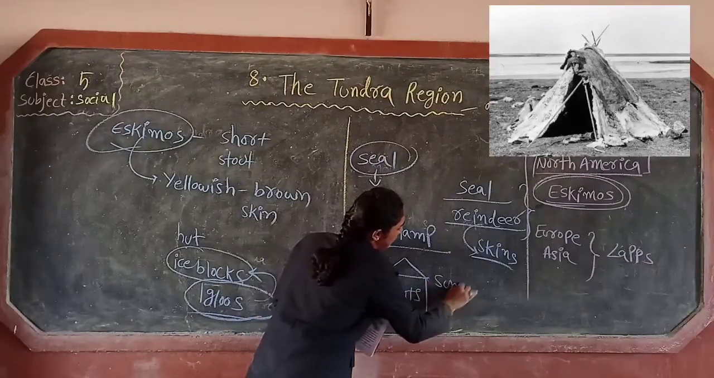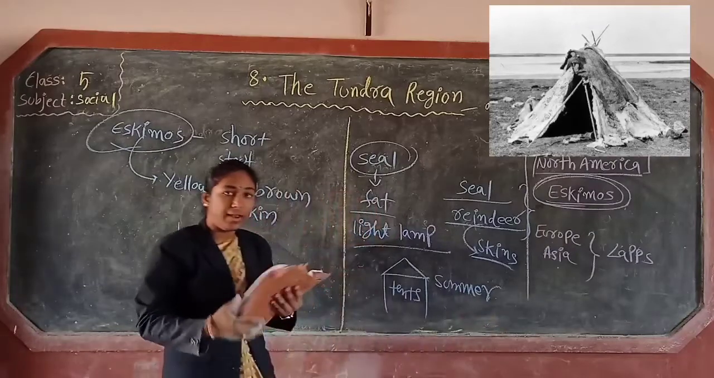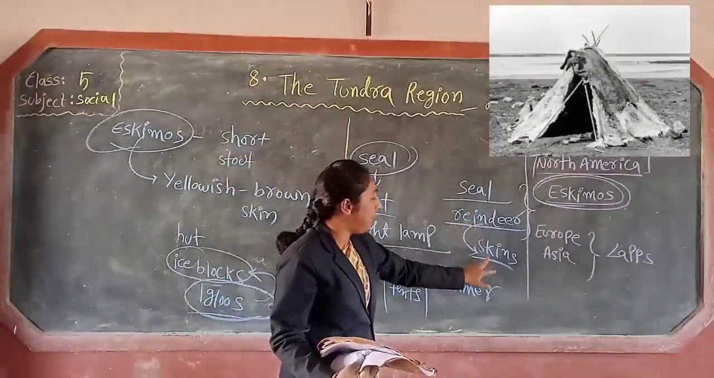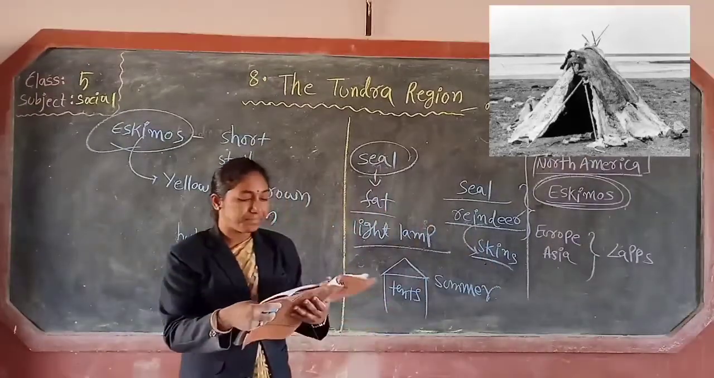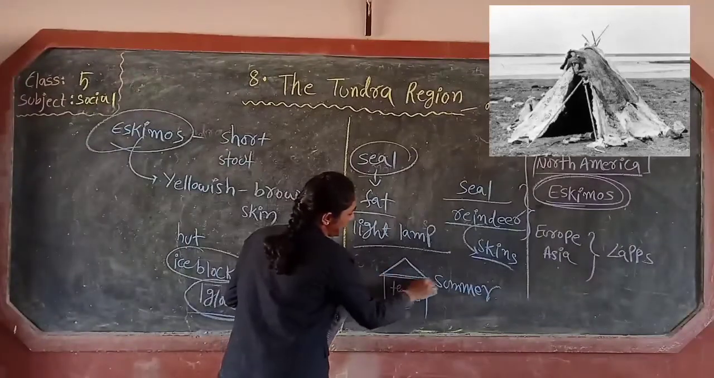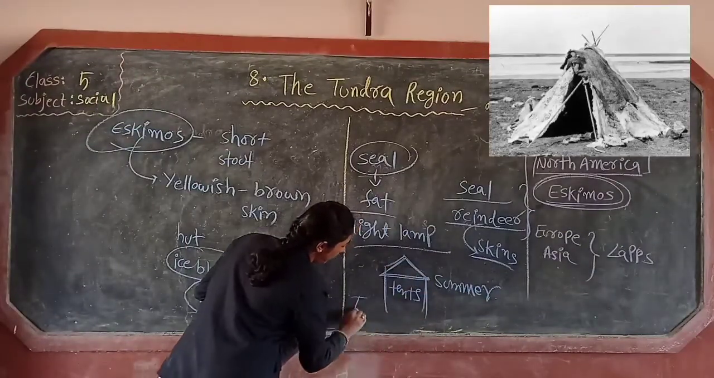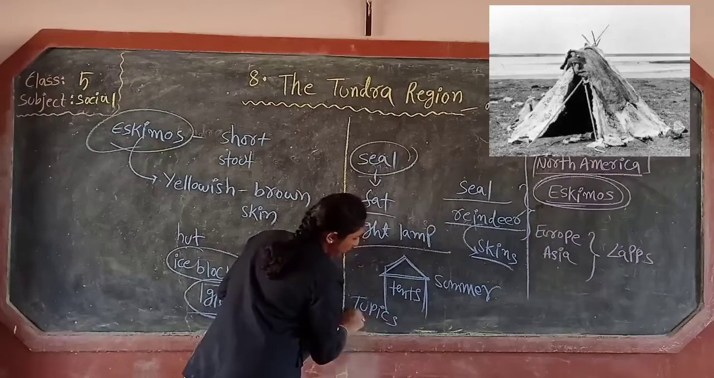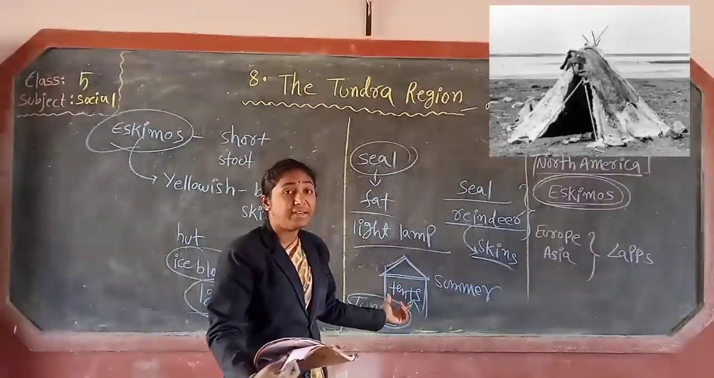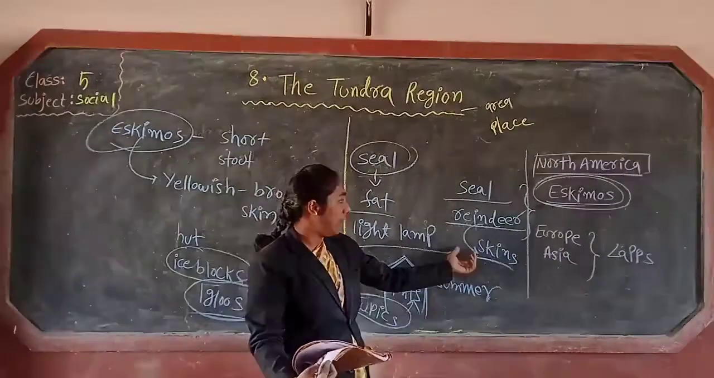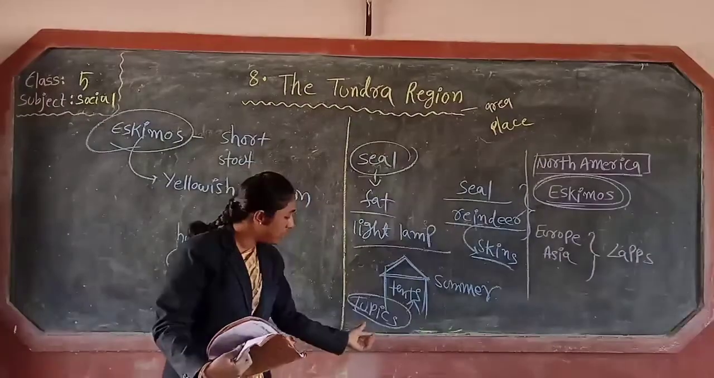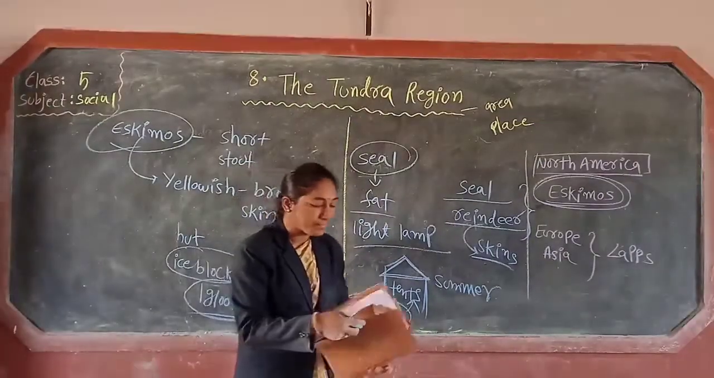Only in the summer. Okay, now. Who makes tents in the summer with the help of seal and reindeer skins? Eskimos. So these are called tupiks. These tents are called tupiks. Tupiks means what? Tents. The Eskimos make tents in the summer with the skin of seal and reindeer.